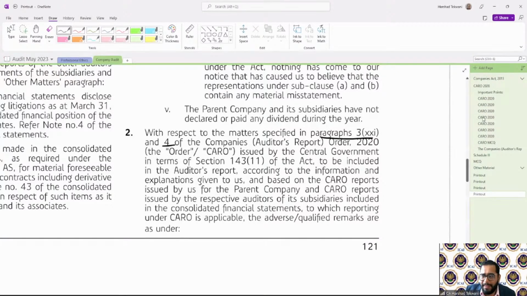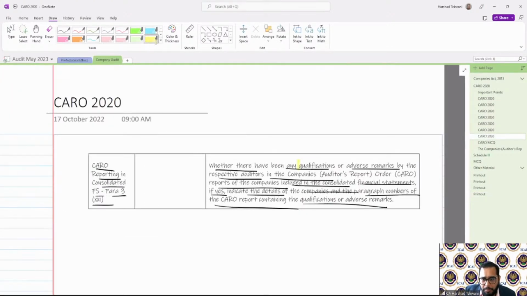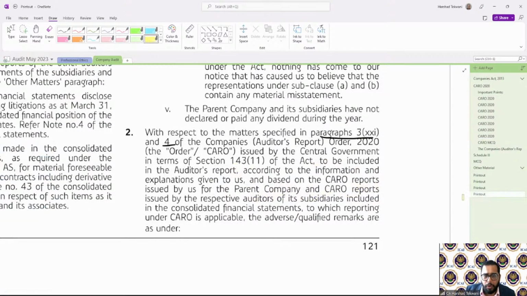So what 3(xxi) says is that if there is any qualification or adverse remark in the respective auditor's Caro report for a subsidiary included in the consolidation, or in standalone, then the details of the company and paragraph numbers containing the qualification and adverse remark are to be given. Okay, so if you see over here, para 4 talks about the qualification and adverse remarks.